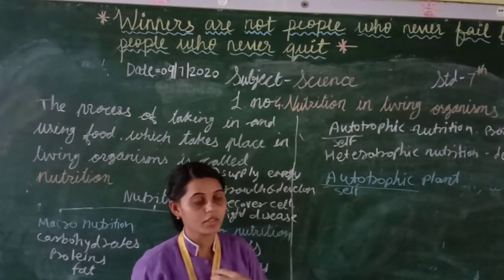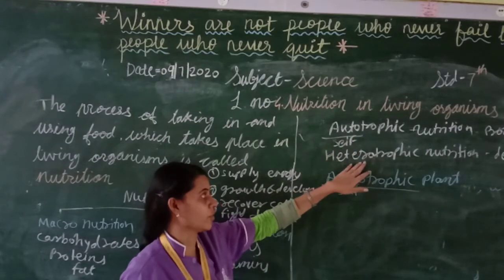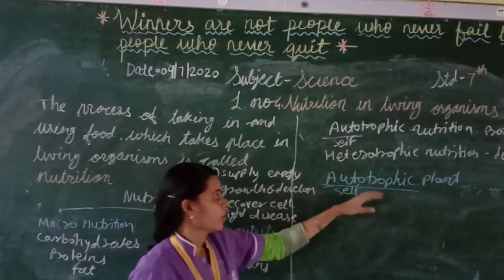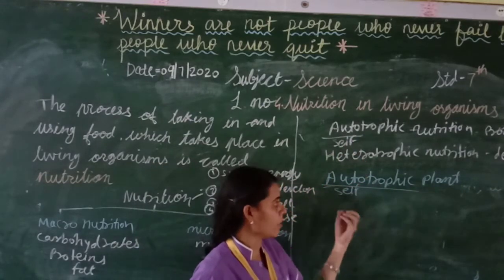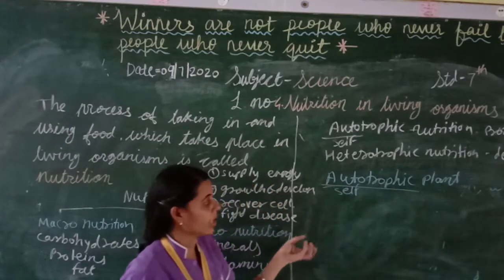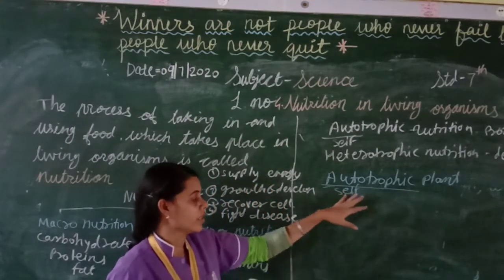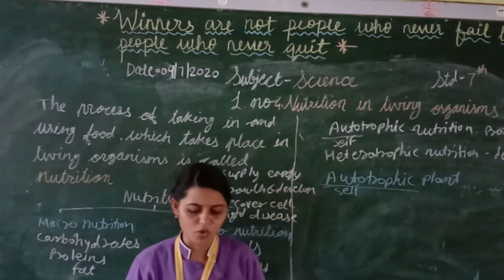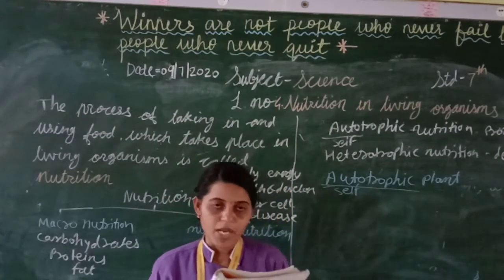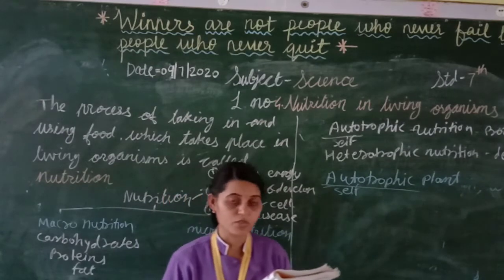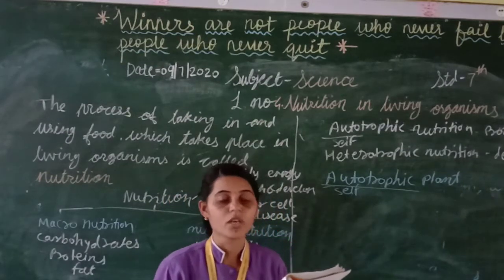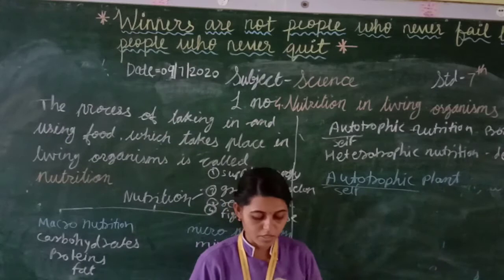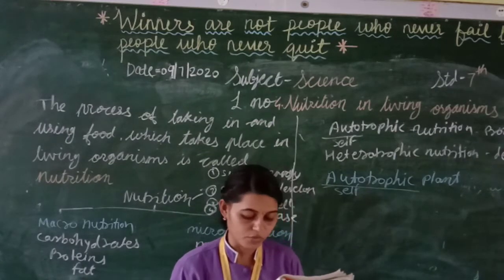So are we autotrophic or heterotrophic? We are heterotrophic. So how can plants make their own food? Plants also need food. They can make food with the help of sunlight and chlorophyll.